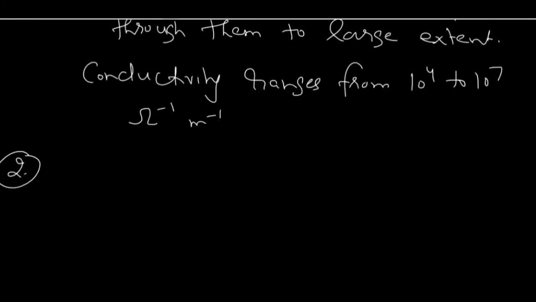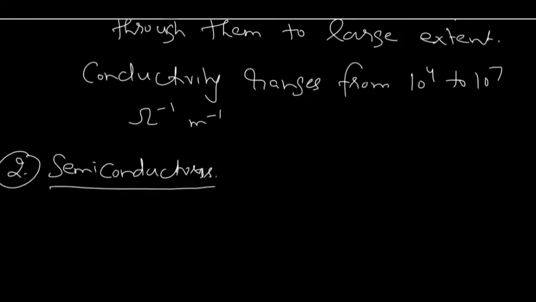Next is semiconductors. Semiconductor is made up of two words, semi plus conductors. Semi means in small amount.